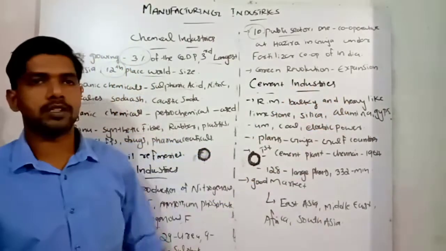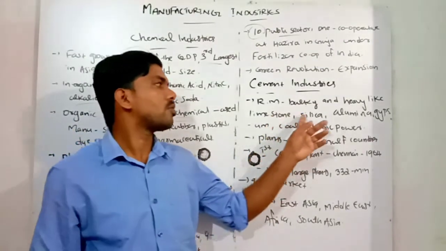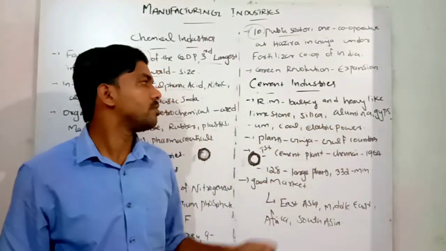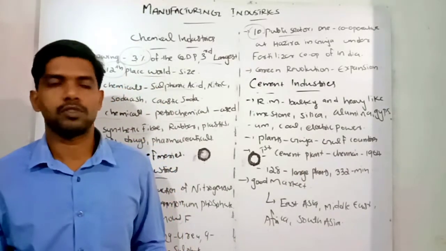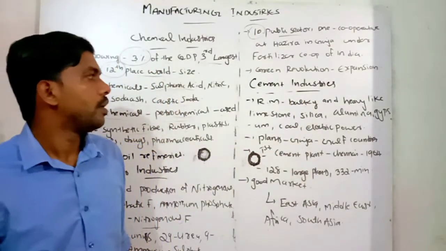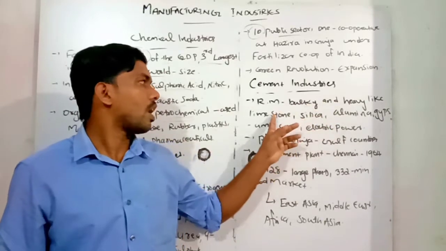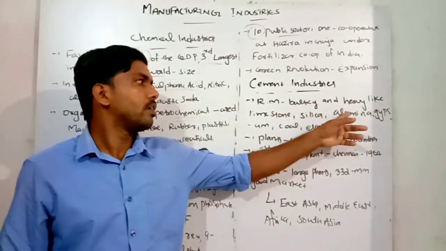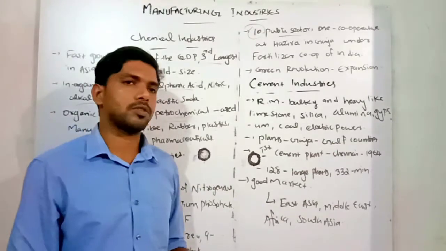In the cement industry, the raw materials are very bulky and heavy, like limestone, silica, alumina and gypsum, and coal and electric power, apart from rail transportation. So once again, the cement industry is one of the most modern industries now in India.